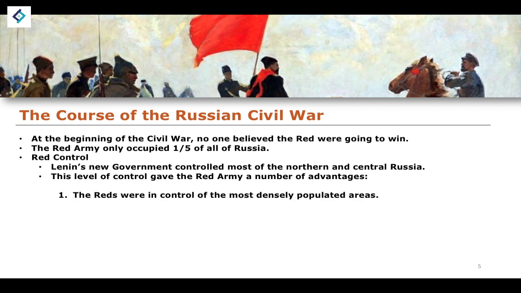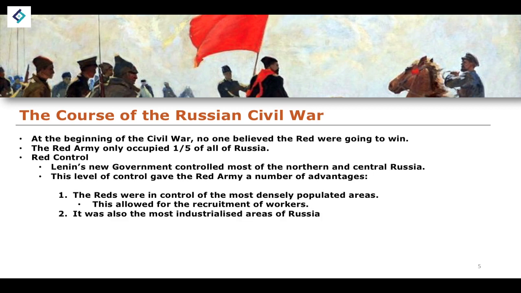The Reds were in control of the most densely populated areas. Of course, this meant that they could recruit workers, recruit soldiers, and draw on industrial and economic output, which would then contribute to the war economy. It was also the most industrialized area of Russia. When you are thinking about fighting a war and which kind of economy you need, you need more industry than agriculture. Agriculture feeds the soldiers, but industry actually arms the soldiers and allows them to do their job. So this is obviously an advantage for the Bolsheviks.